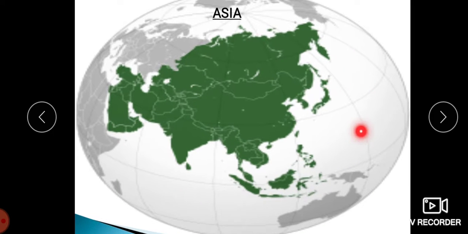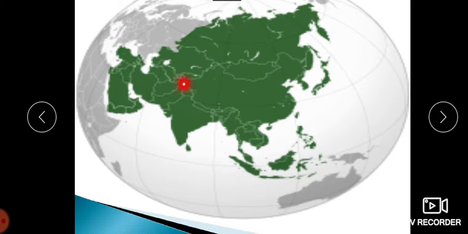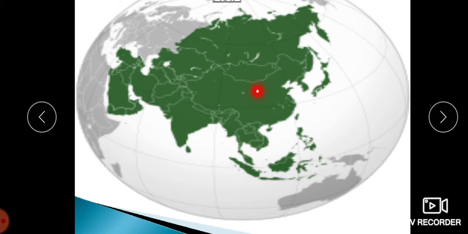This is a globe. So this is Asia, children, on the globe. This green color, this is Asia. So Asia is the largest of all the continents. Hence, it has the greatest variety in terms of physical features, climate, vegetation, wildlife, soils.